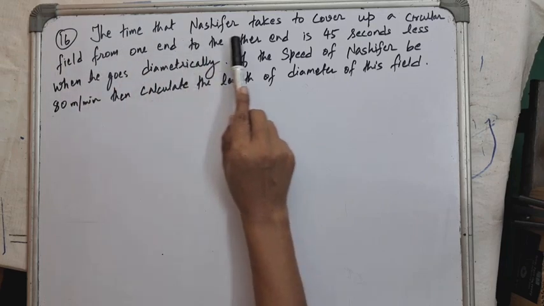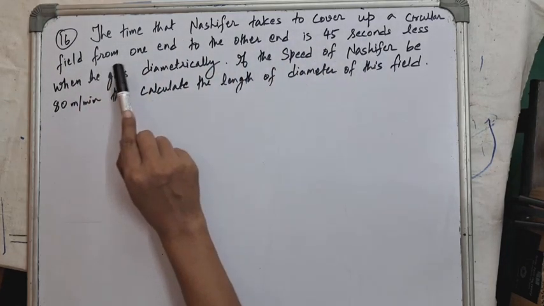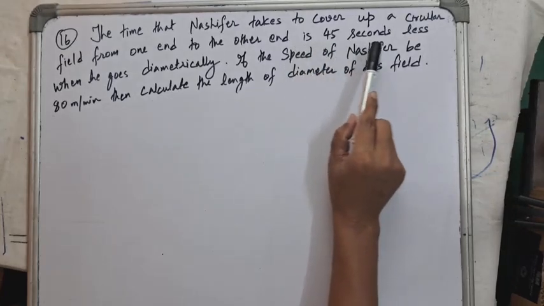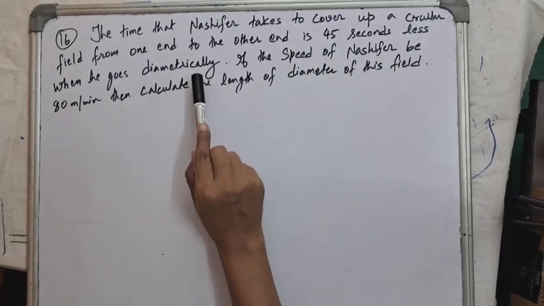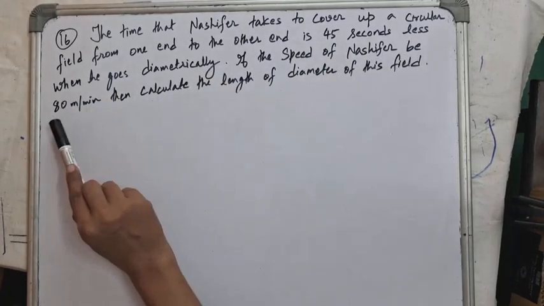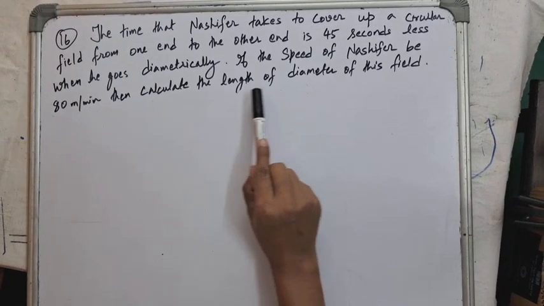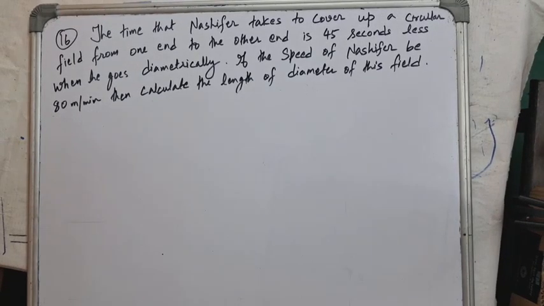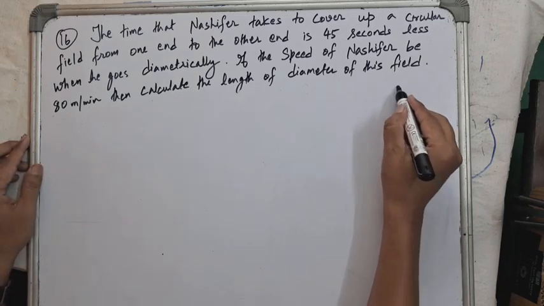The time that Lucifer takes to cover a circular field from one end to the other end is 45 seconds less when he goes diametrically. If the speed of Lucifer is 80 meters per minute, then calculate the length of the diameter of this field. So this is question number 16. Let's understand this question with a diagram.